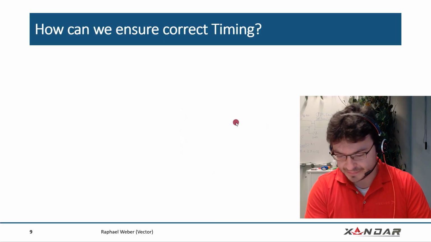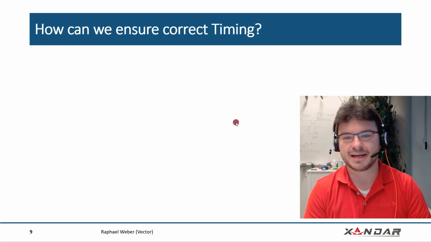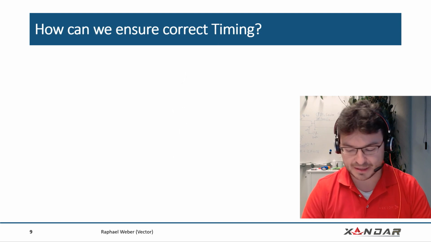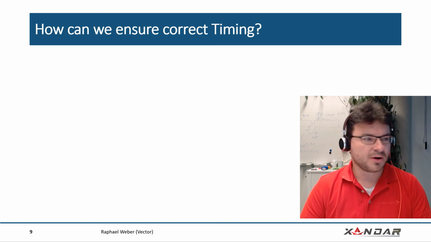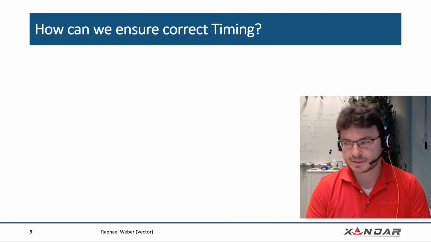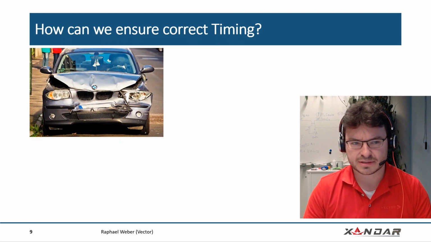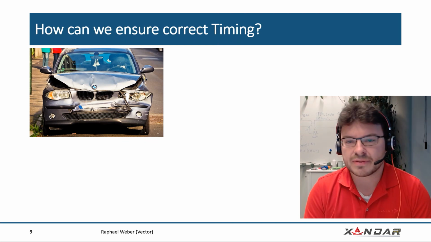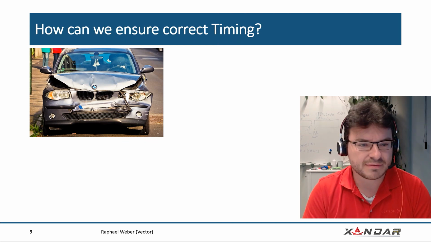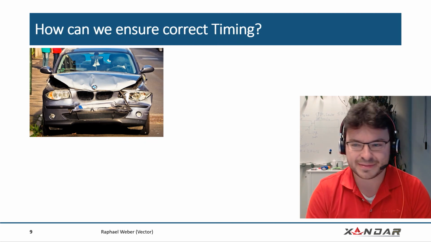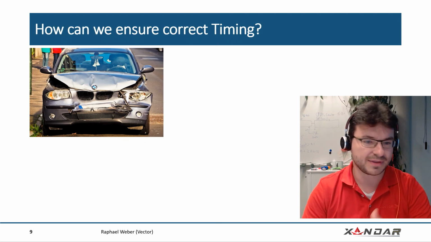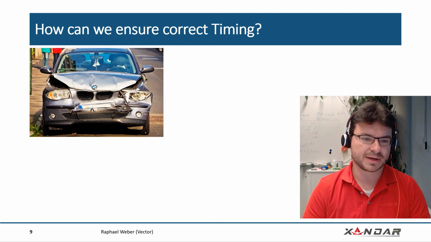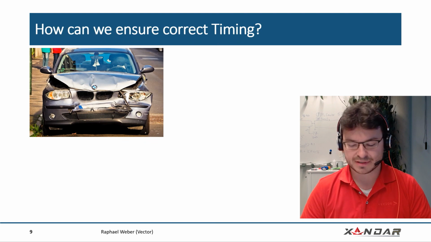So, how can we ensure correct timing? Since we are talking about timing, how can we ensure that actually? So it's possible just to run some tests. We build our car, crash it, and see if everything works from the timing perspective, everything is correct, and then we have a test. If the airbag, for example, opens up in the correct time frame, then everything is fine.